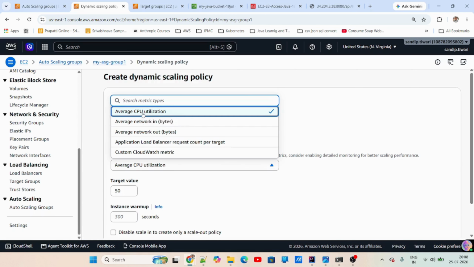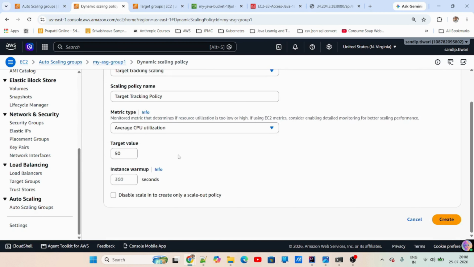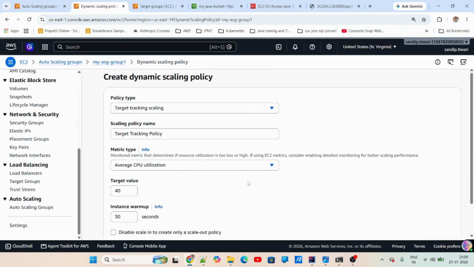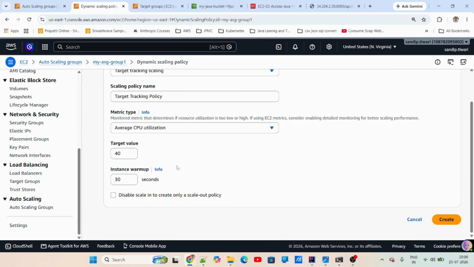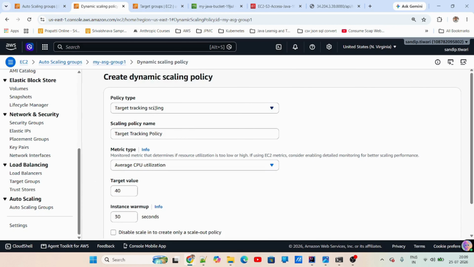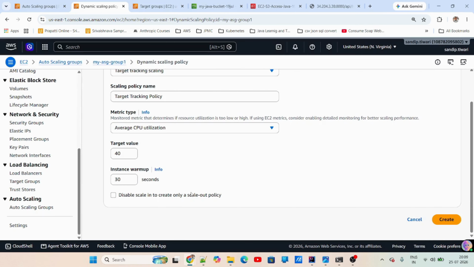For now, I'm just going to use average CPU utilization, and once I add this metric type, I'll set the target value. Say I set the target value as 40, and for instance warm up, I'll just say 30 seconds. 30 seconds is enough. And I'm not going to disable scale in. Say after this 40 percent, a scale out operation will happen. When I say scale out, it means adding instances. Once the instances are added, the traffic will be divided. The load on the instances, or basically your ASG average utilization, will go down to less than 40. So in target tracking, it will actually do the scale in process, that is removing the instances. We'll just add that.